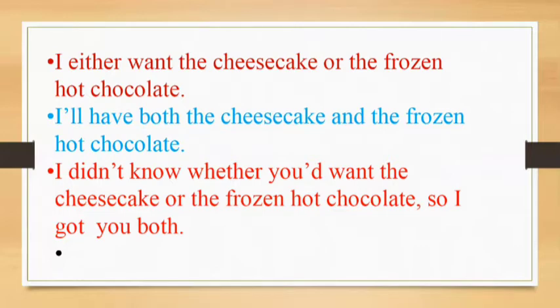I didn't know whether you would want the cheesecake or the frozen hot chocolate, so I got you both. Whether and or. So whether you would want the cheesecake, this person was confused. He didn't know about the choice, so he got both. Whether or.